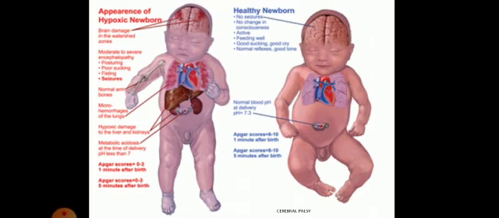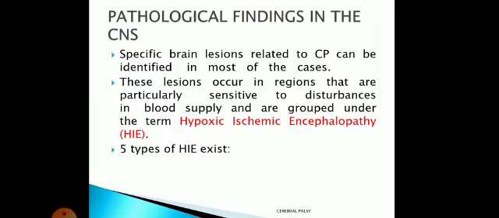Okay, other criteria are also there, that is crying. So if the baby is crying with more intensity, it is good. If the baby is crying with less intensity, it is not good. Okay, heart rate, so if the heart rate is more than 100, it is good. If it is 100 or less than 100, it is not good. Clear? So all these are different parameters to identify the health condition of the baby.